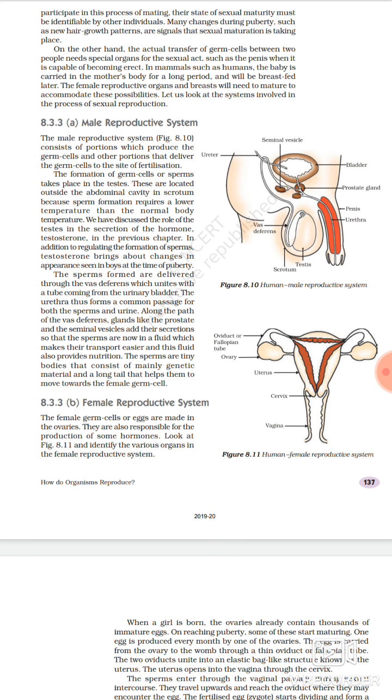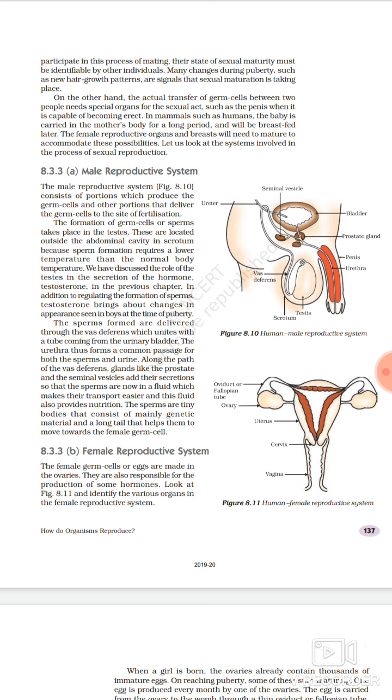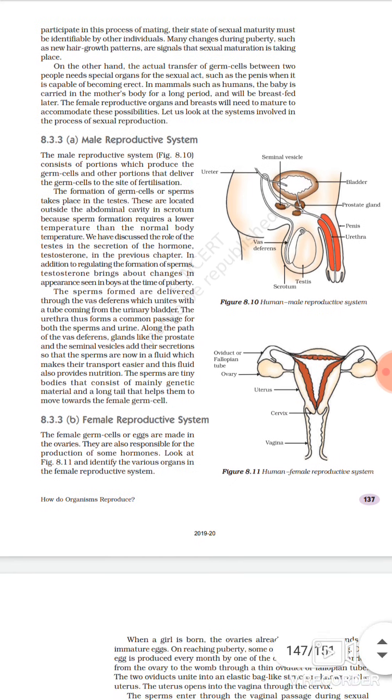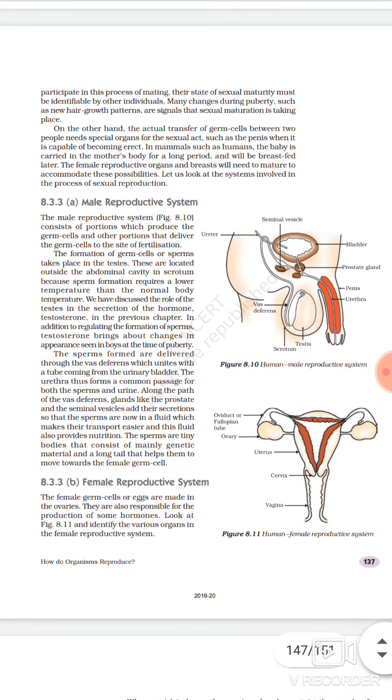Our body temperature is 37 degrees Celsius. Sperm formation requires a temperature 5 to 6 degrees less than the body temperature. That's why the testis is hanging out of the abdominal cavity, for the production of the sperm. And why in infants is it abdominal, not hanging out? Because in infants the developmental process is going on, so the testis is not involved in the production of the sperm at that stage. That's why they have no problem touching the body.